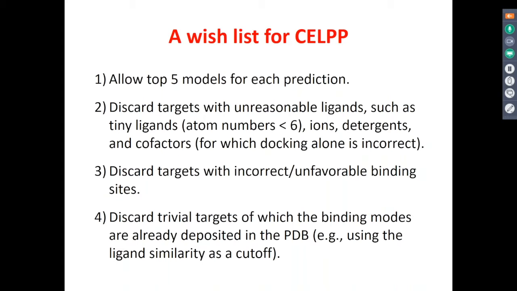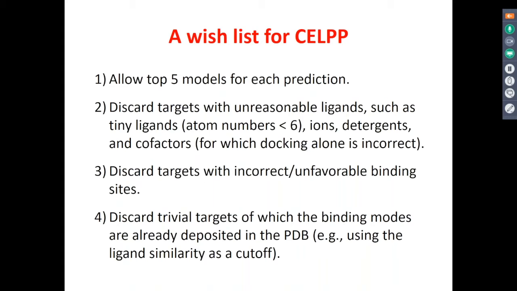So first of all, we wish CELPP could take top 5 models for each prediction. I already talked to Jeff, and Jeff said that's okay. So maybe this also partly addresses the past question of why the success rate is only 26%, for the under 2 angstrom criteria, because that's top 1. If you allow top 5, the success rate should increase significantly.